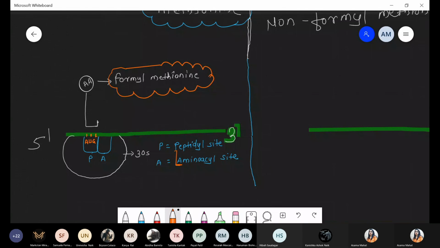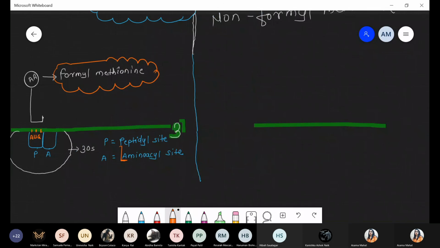So we are talking about the 5' end, but now that 5' end has the cap.